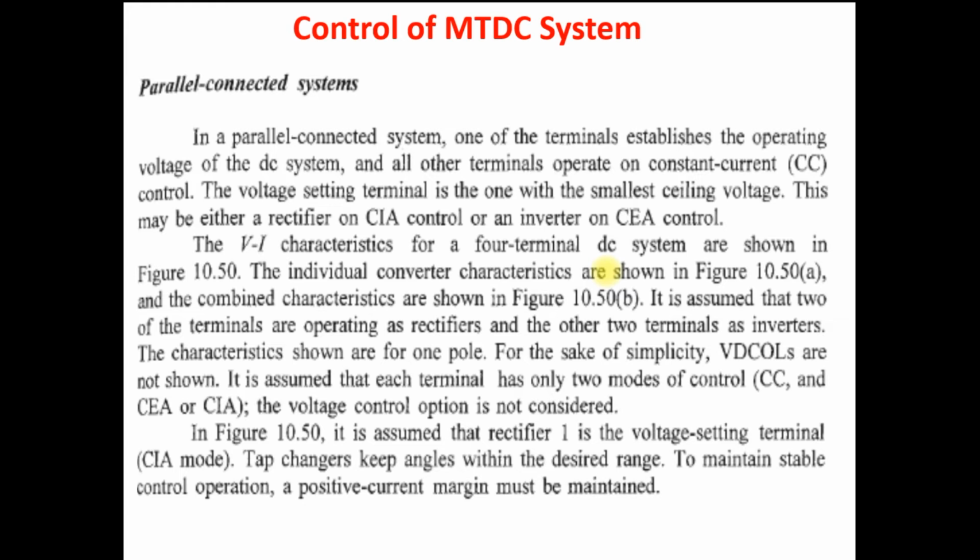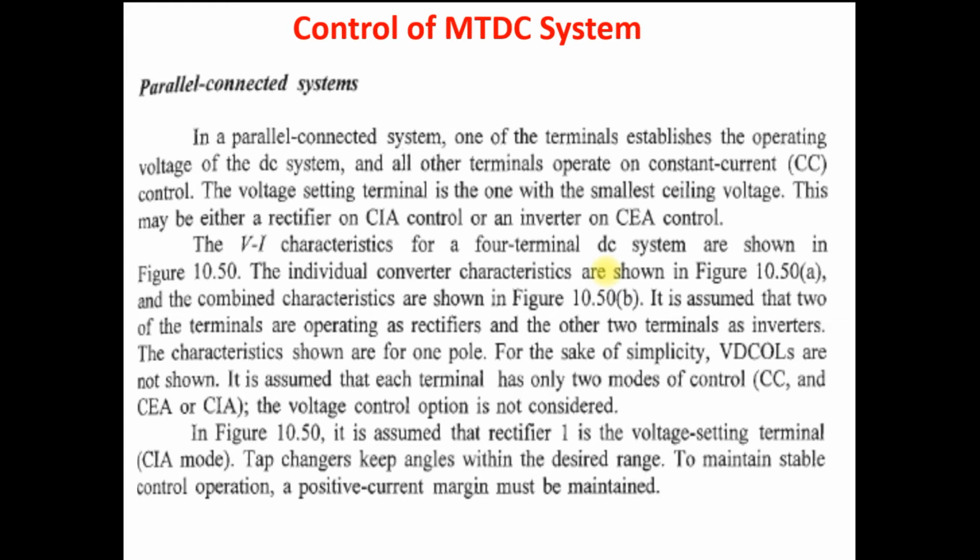And additional optional segments like constant voltage control mode, beta control mode, as well as the voltage dependent current order limit, VDCOL, can also be added. But these are optional control modes. Basically there are only two controls, constant current and constant firing angle control. In the constant firing angle control, for the rectifier it is constant ignition angle, and for the inverter it is constant extinction angle control.